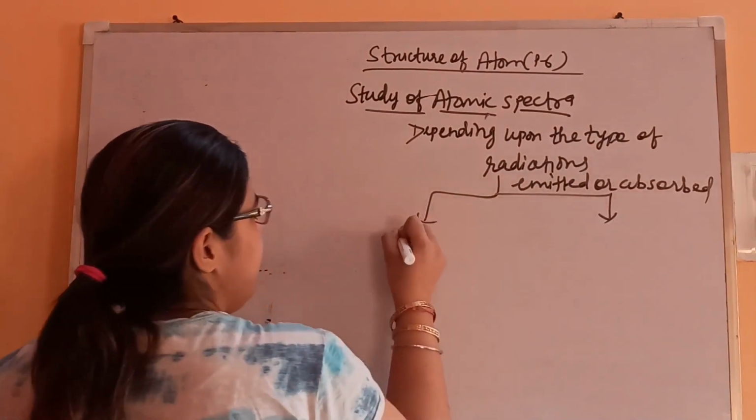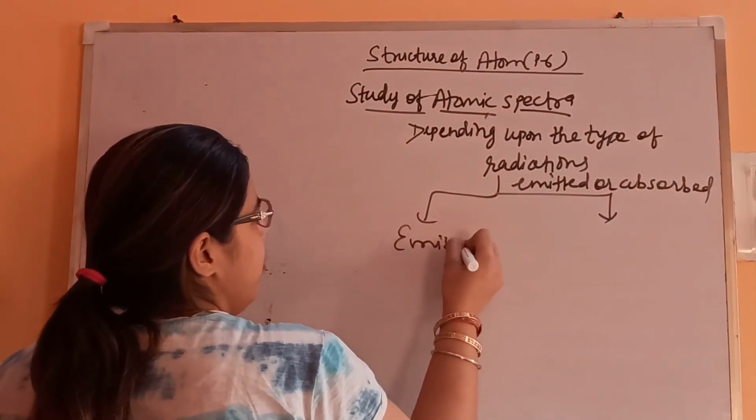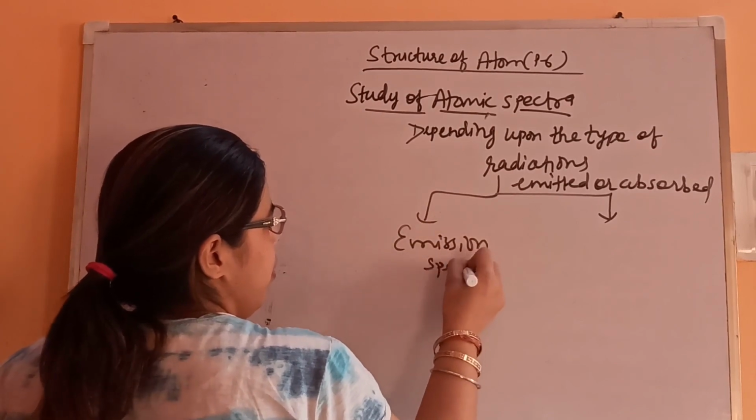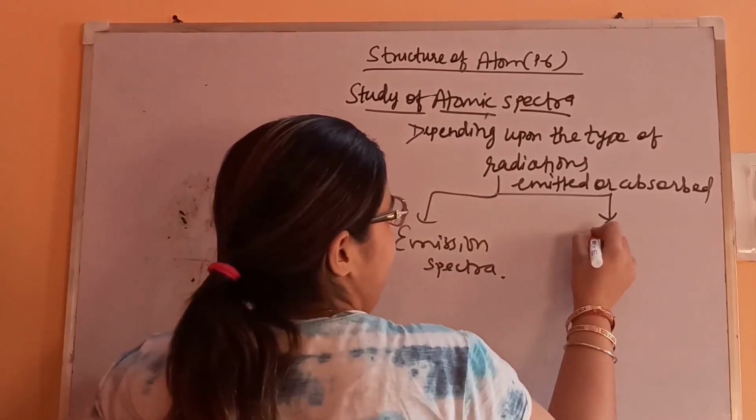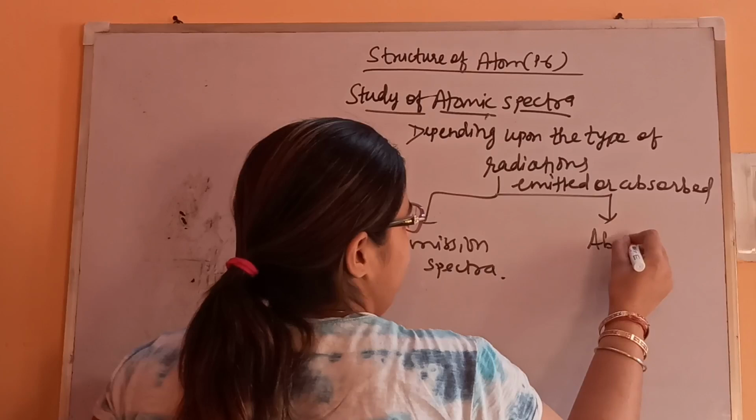It is of two types: emission spectra and absorption spectra.